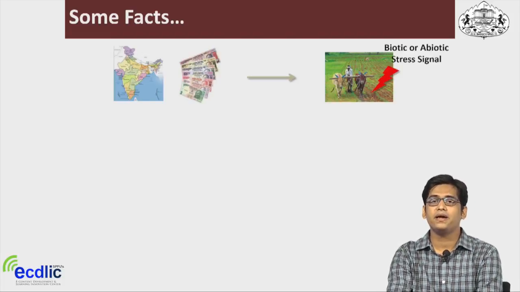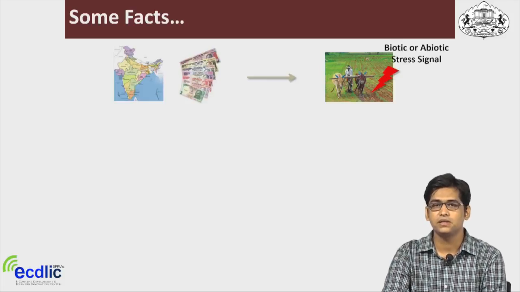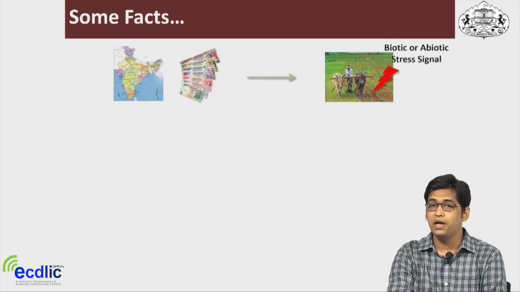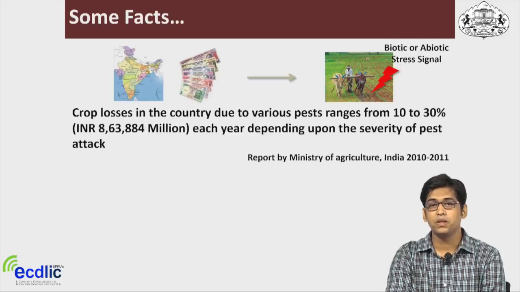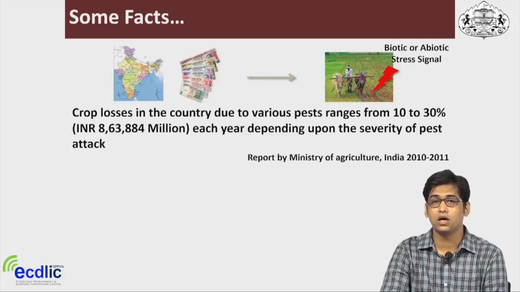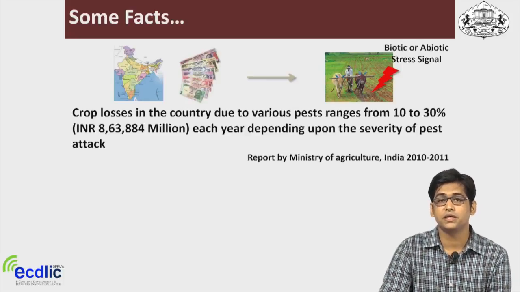But there are many abiotic and biotic factors which affect agricultural productivity. One of the biotic factors is insect attack on plants, and it has been reported that throughout a year there is a loss of almost $4 to $5 billion due to insect attack.